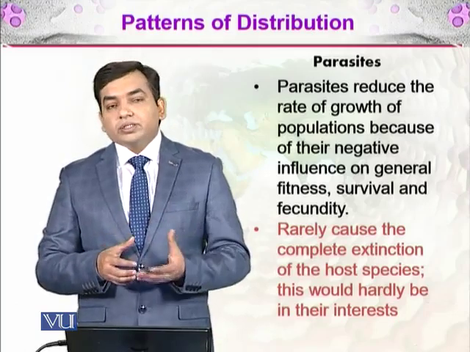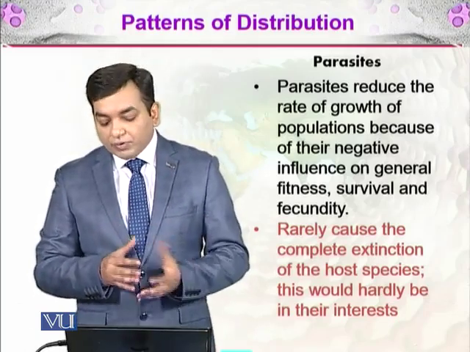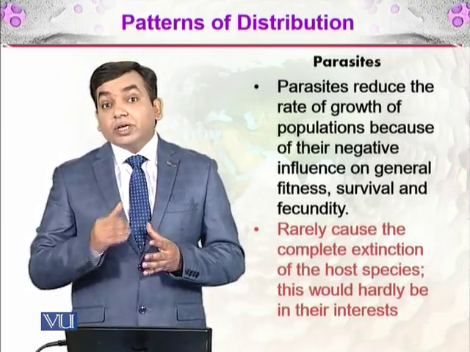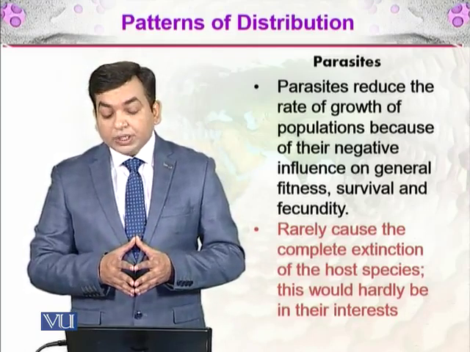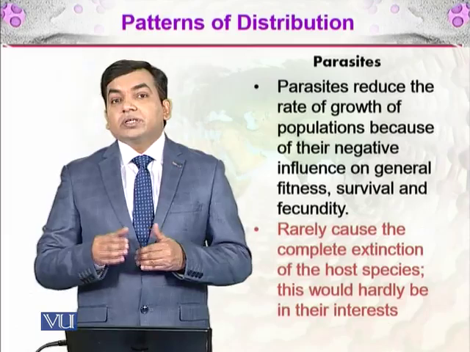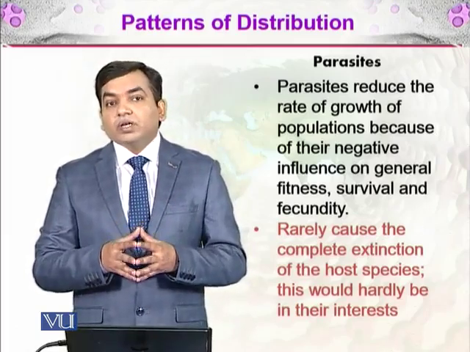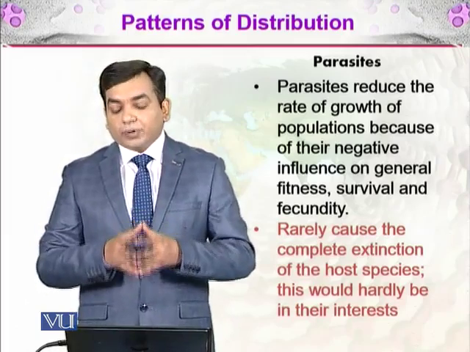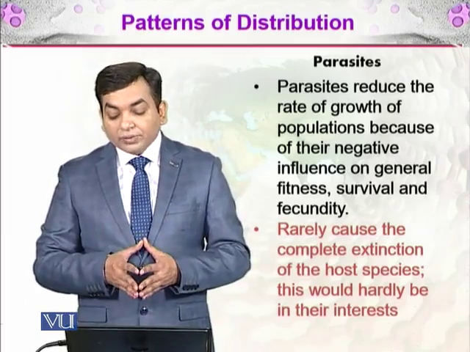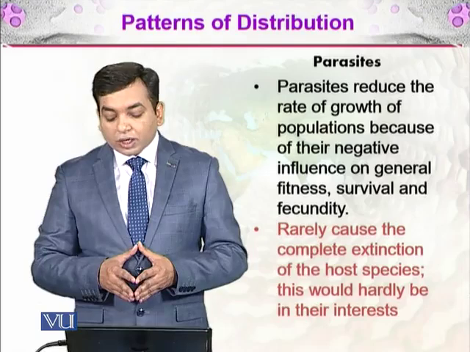General fitness means the population will not be fit. Survival, they will decrease the survival of that species. And fecundity, that means the number of individuals in that species will be less, as they will be able to reproduce less. And parasites rarely cause a complete extinction.